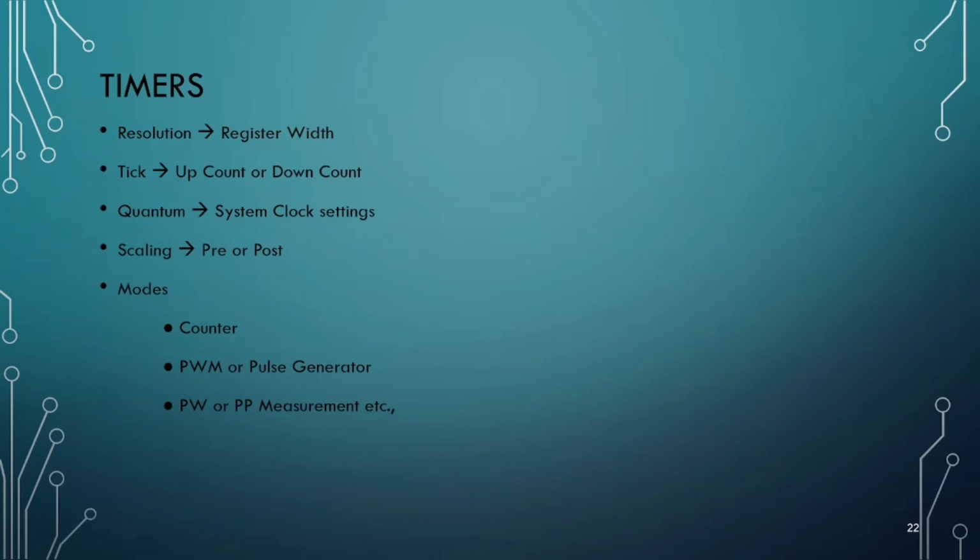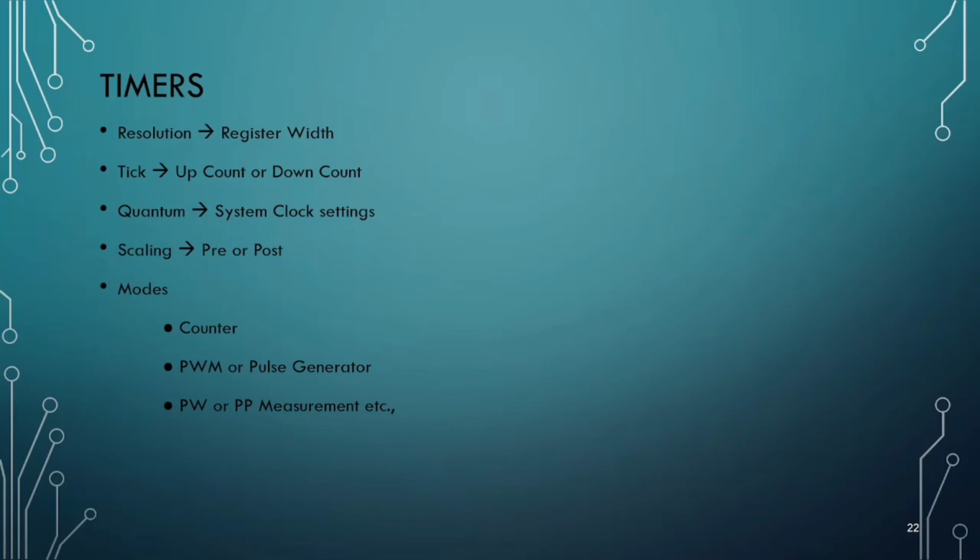Now let us see what is quantum. Quantum is a measure of time which is responsible for a tick. That is, whenever the timer changes its state from 0 to 1, it is considered as a tick. The time required to change the state from 0 to 1 is nothing but the quantum. Now we have seen resolution, tick and quantum.